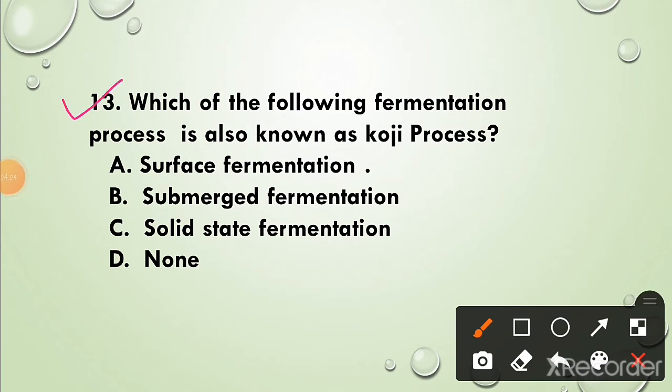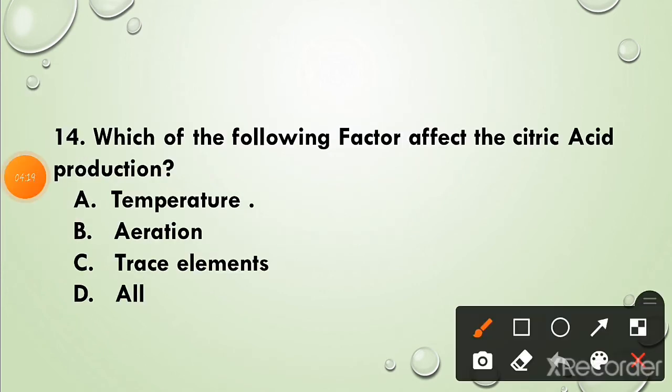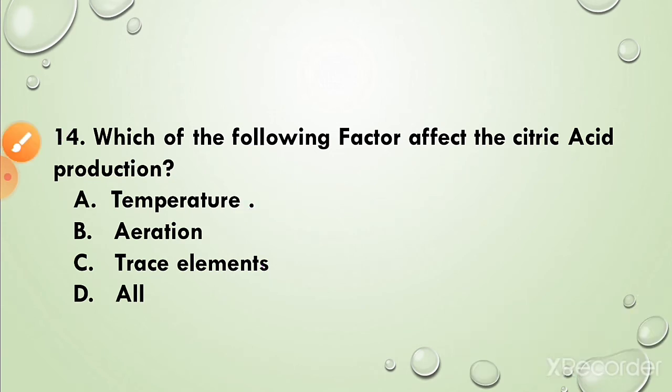Question 13. Which of the following fermentation process is also known as Koji process? The correct answer is option C, solid state fermentation process is also known as Koji process. Question 14. Which of the following factor affect the citric acid production? The correct answer is option D, all. Temperature, aeration, trace element are the factors that affect the citric acid production.